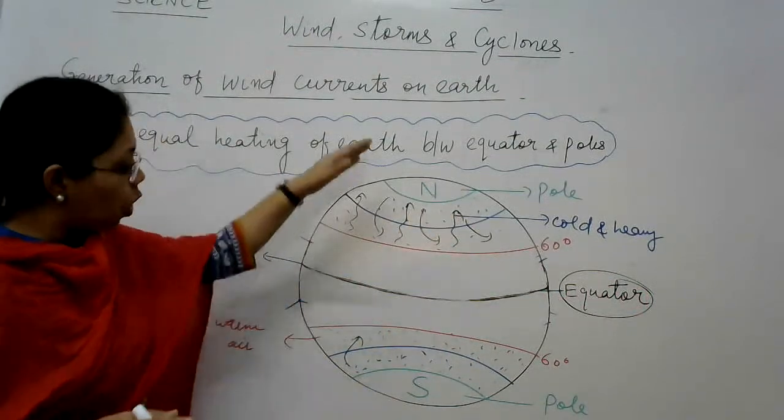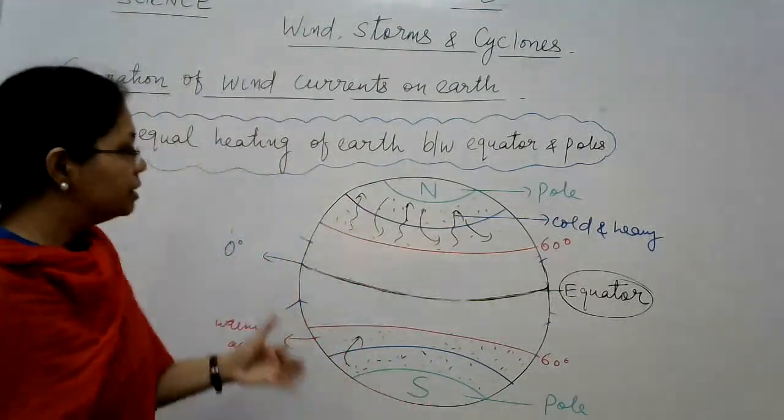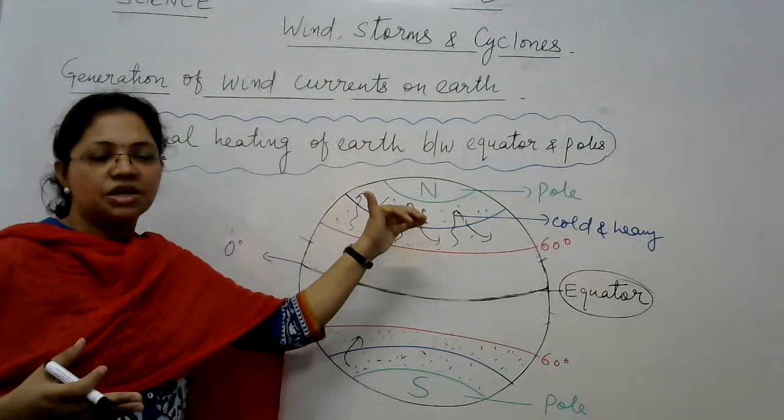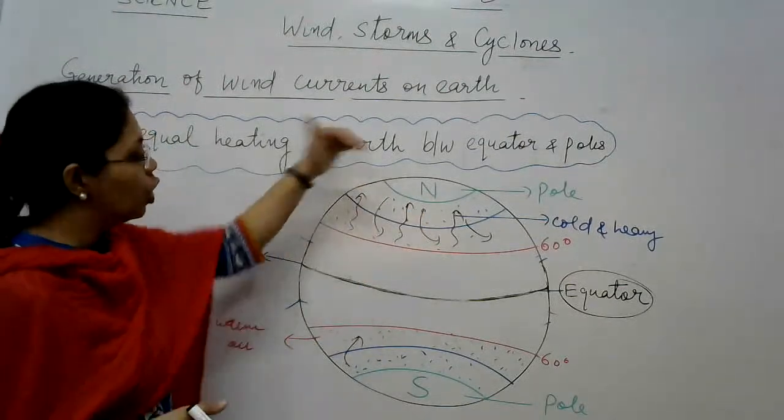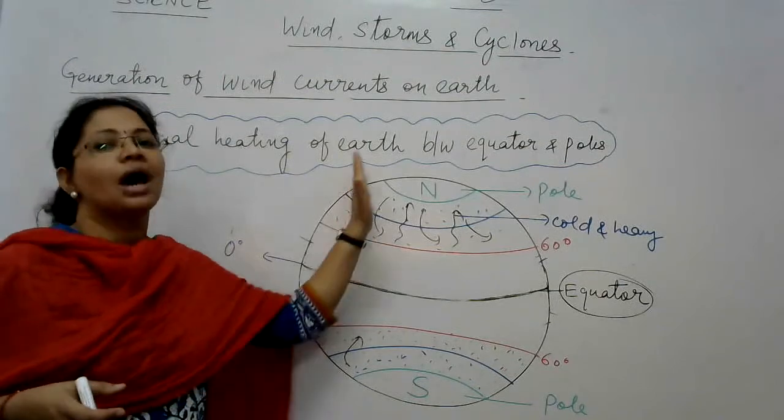Another thing, although from the diagram it looks like the wind currents will move straight, that is from the north pole towards the equator and from these latitude belts directly to the polar regions.